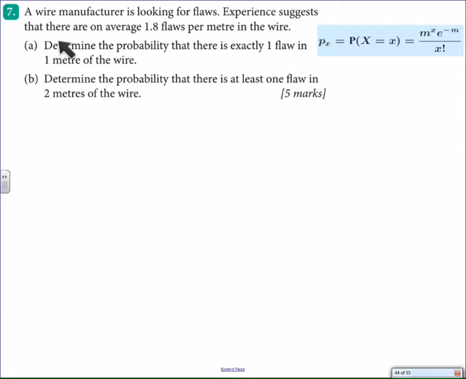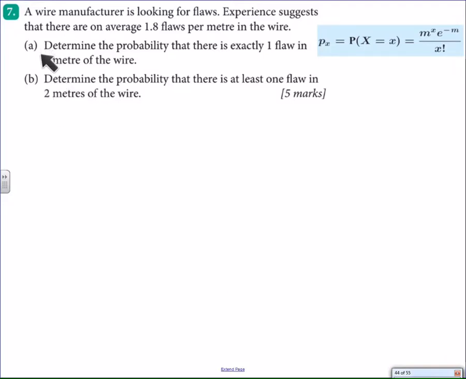Or, take an example like this one: we have somebody who manufactures wire and is looking for flaws. Basically, we have to make some assumptions. One, that this is a Poisson distribution, because it doesn't say so specifically. Number two, the part where they say there's an average of 1.8 flaws per meter in the wire is a clue that it's going to be a Poisson distribution as well, because the only information you're given is that there's an average of 1.8 flaws per meter. The assumption then is that we're going to have infinity meters, and we can figure out on average that there's going to be 1.8 flaws for each meter within those infinity meters. Anyway, that gives us the possibility to determine these two kinds of questions.